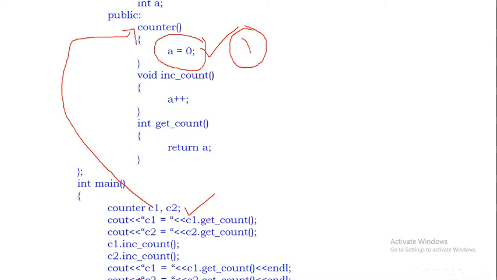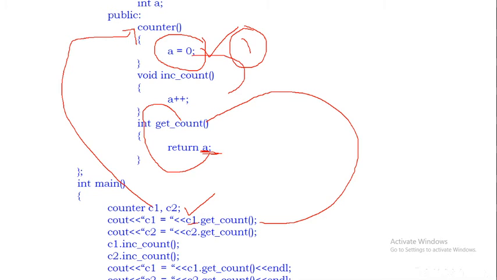Next execution: C1 dot getcount. Getcount will be executed, and the value of a is returned.